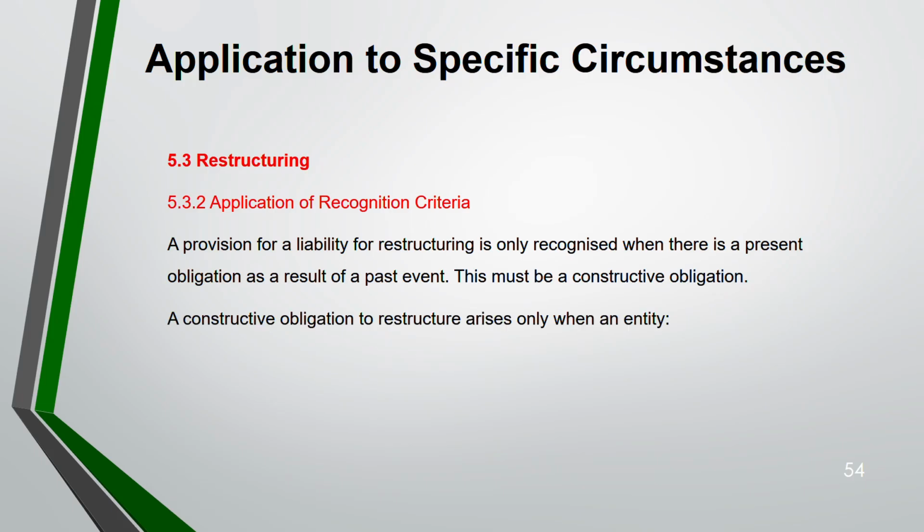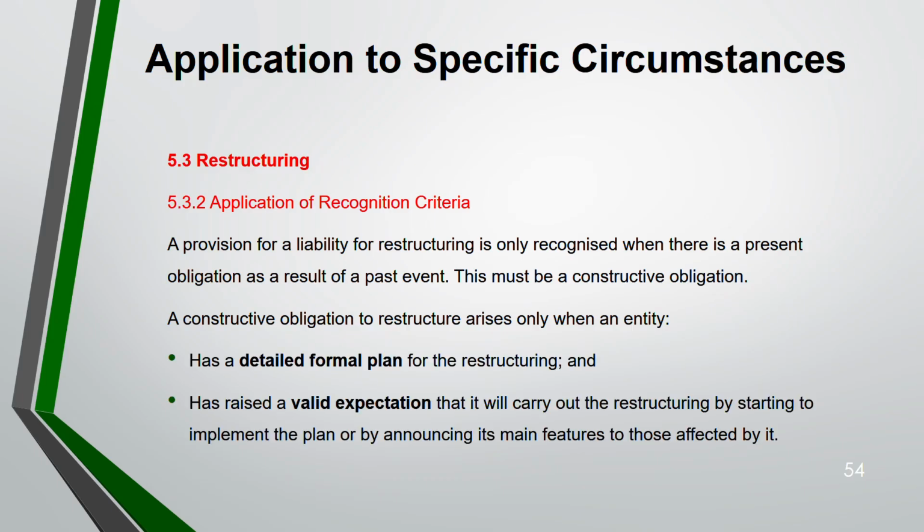So constructive obligation to restructure arises only when an entity has a detailed formal plan for the restructuring and valid expectation. You have discussed this issue with the ones who are going to be affected. For example, you told your employee that they are going to be laid off. You have a detailed formal plan for it and they know that they are going to be laid off. It is an example of restructuring. You have to recognize a provision. But on the other hand, if you do not have any formal plan, nor you told the parties who are going to get affected by your restructuring program, then you can't recognize a provision. Okay.